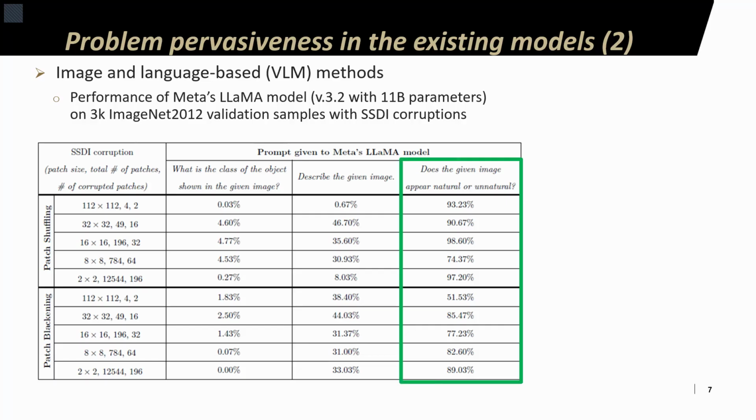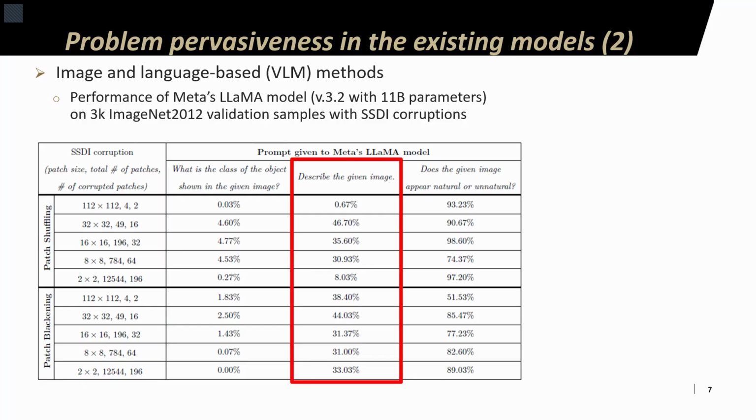As can be seen, when the prompt directly hints that there might be deviations from naturalness, the Llama model has a very high detection rate. On the other hand, when the prompt simply requests the class of the object in the image, Llama model responses almost never indicate any abnormalities. And it would make sense to say that here it is simply following the instructions of the prompt.